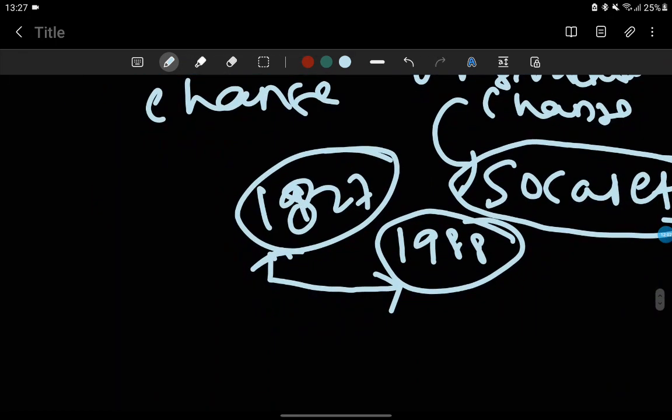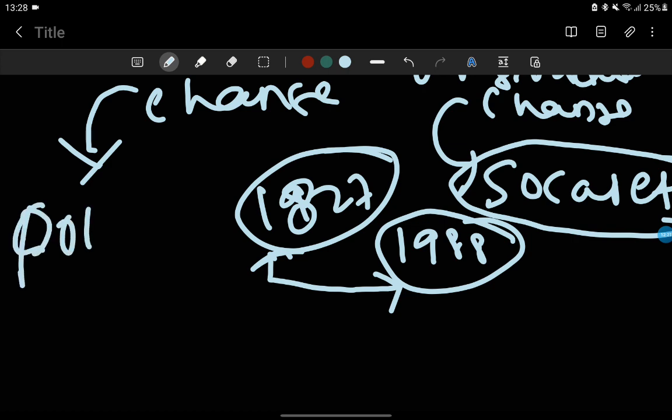Now what is radical change? You can add another term here, revolution, but we will discuss revolution after some classes, and it is really important to understand the term revolution. Radical change happens mostly in the political arena. Let me give an example.